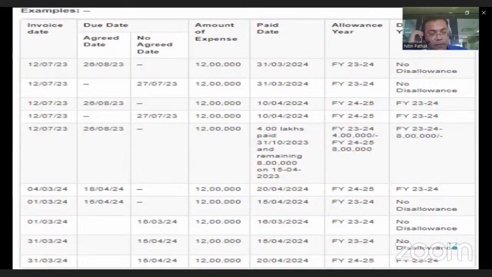After that, there is disallowance if the payment is made after the end of the financial year or before the filing of return. It will be disallowance for that year, you need to add it back to your income and pay tax on that, and it will be available as an expenditure when you actually make the payment in the next year.